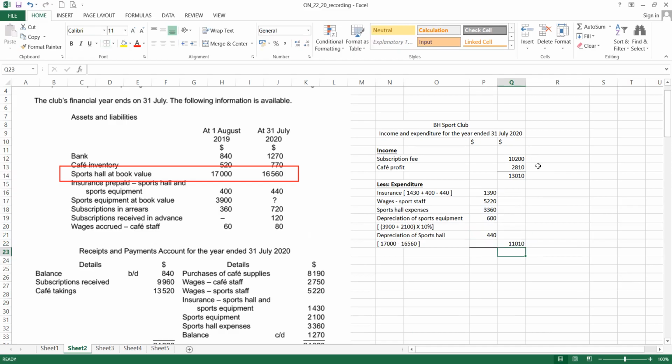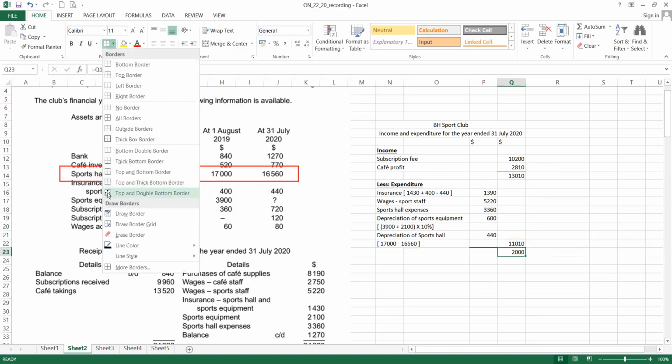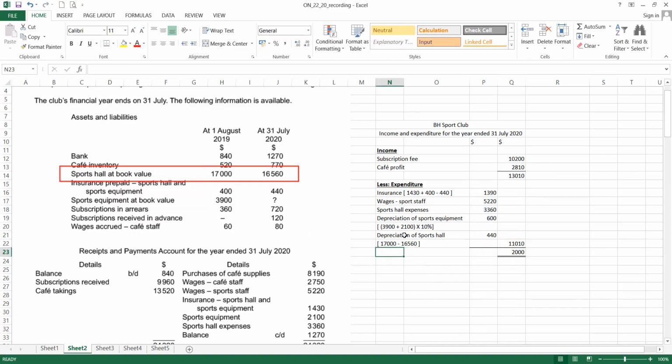Okay, we calculate first. Okay, 2000. This is the, we didn't call profit, we call surplus for the year. So take note, it's just a slightly, the term used are slightly different compared to the other business. Okay, surplus, when you get positive, surplus.